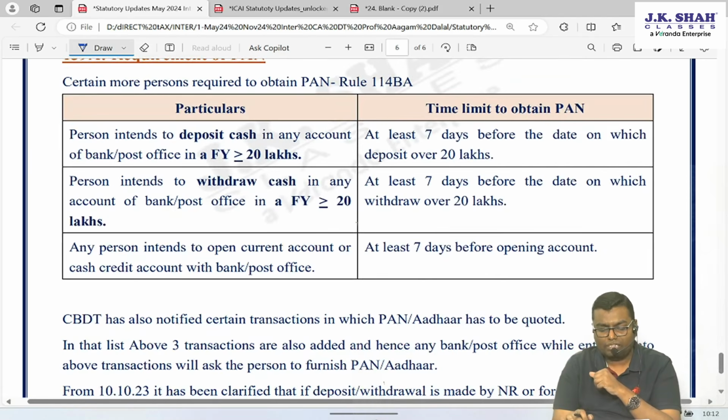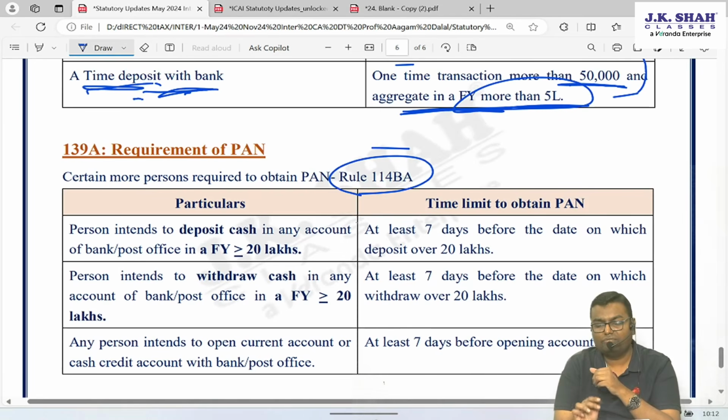A similar kind of exemption is given in Rule number 114BA. Who are supposed to take a permanent account number? These 3 amendments you must have studied during the classroom also. Many people are supposed to take a permanent account number: those whose total income is more than the basic exemption limit, who undertake a financial transaction of more than 2.5 lakh, whose turnover is more than 5 lakh in a year. 3 more cases are added.